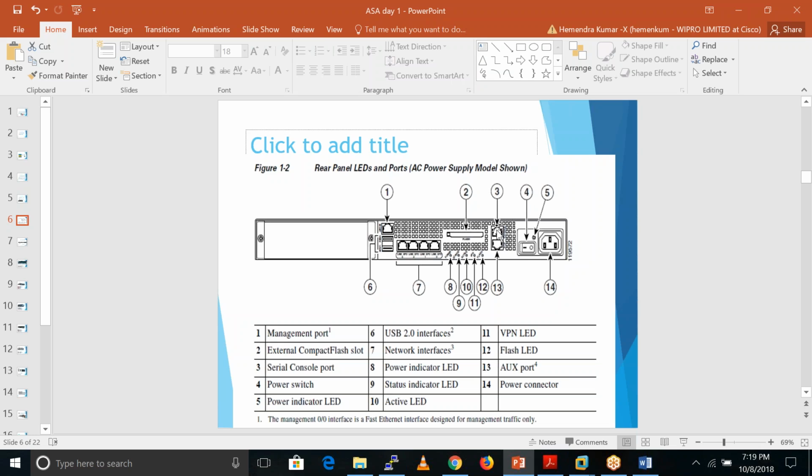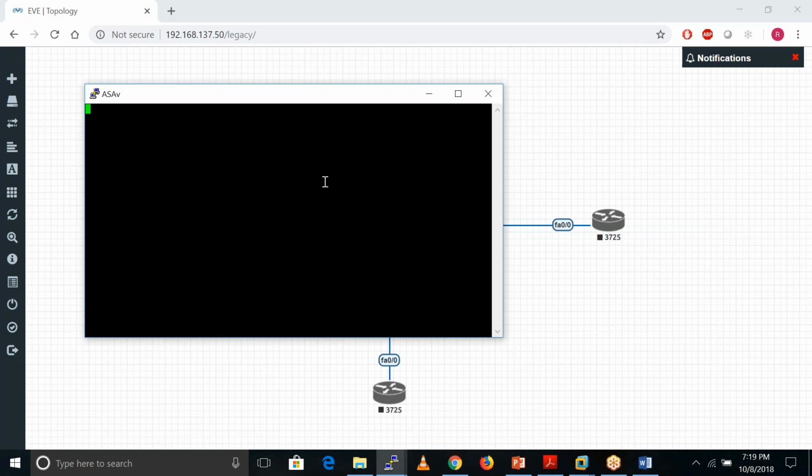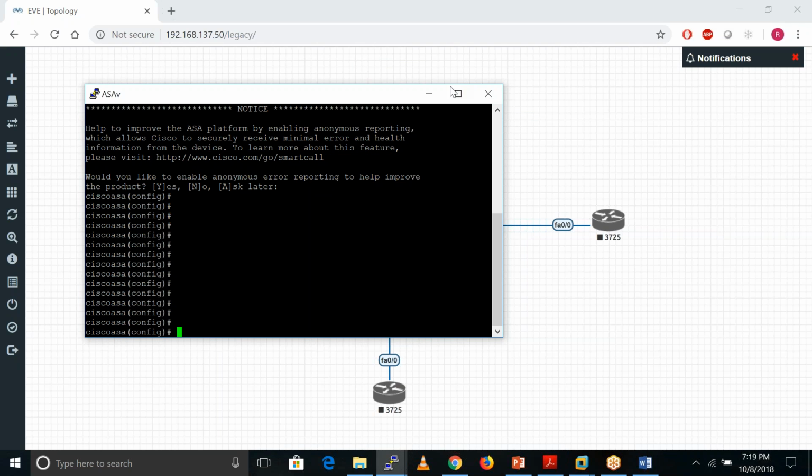Or someone mistakenly runs the no shut command or the shutdown command, so this port goes down. Or sometimes there is a problem with the management port. In those cases we always use the console port to get console access of that particular device. You get that kind of CLI there. After that you can go inside this firewall, and from here you can do anything. You can run these commands, everything.